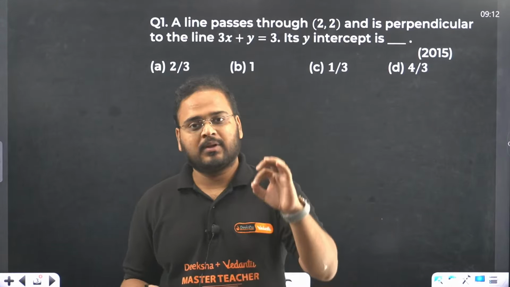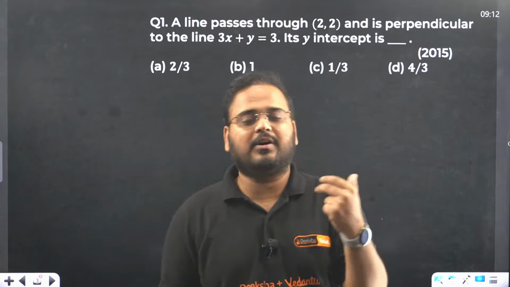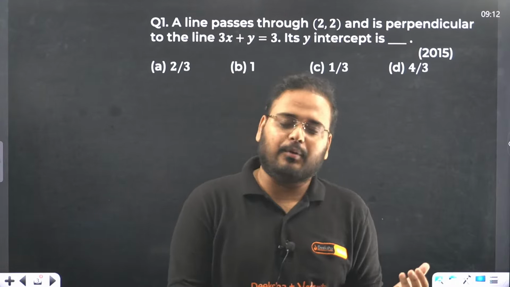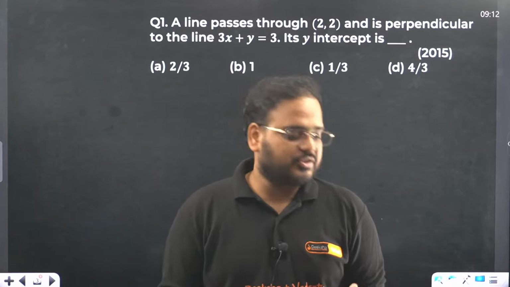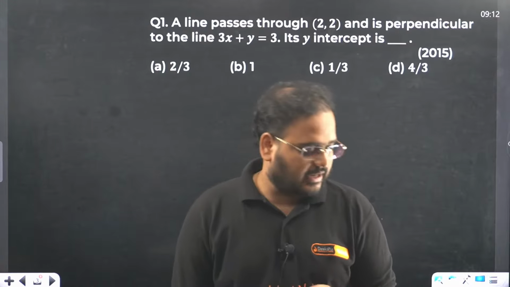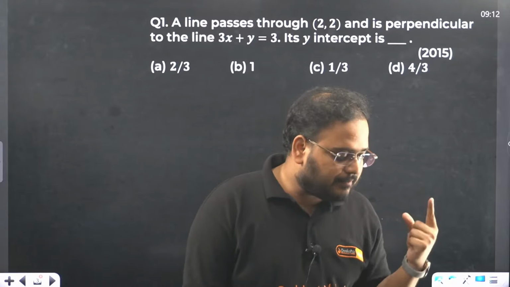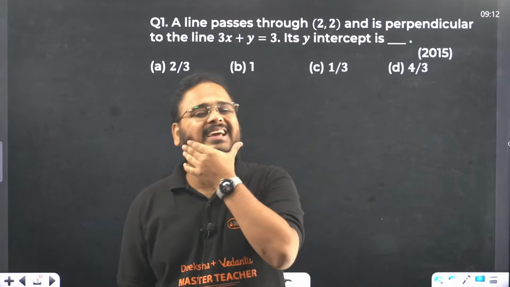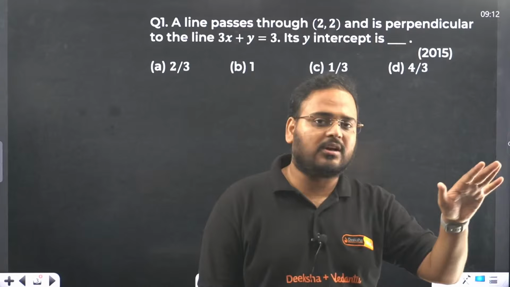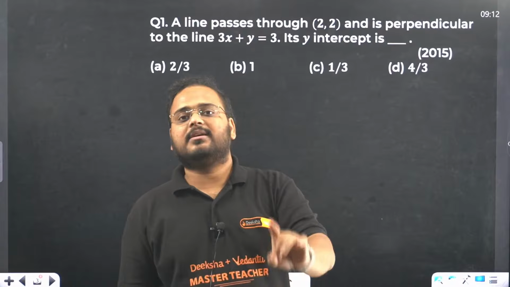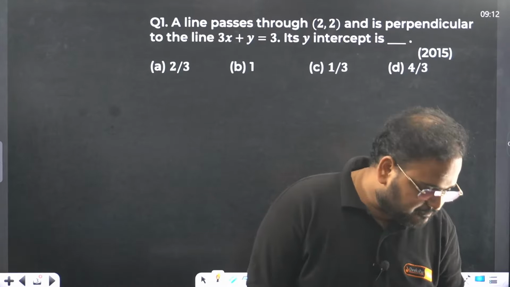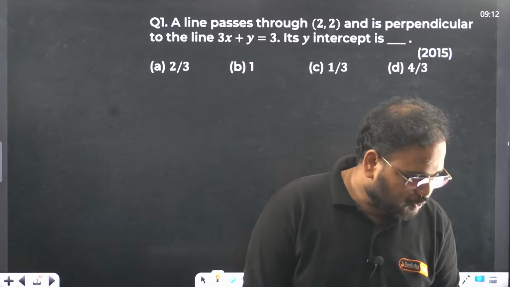For the first few questions, the team might not be available, as it's a very early morning class, but after a few questions the poll will start straight away. For now, please give me the answer as 1A, 1B, whatever option. Do not give me just A, B, B, B. I'll not consider those answers. You have to give me the answer as 1A, 1B, and so on. Yes, 1 is B. Superb, guys.